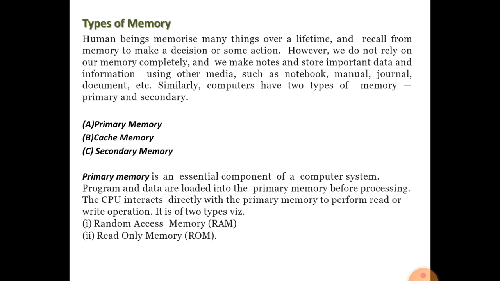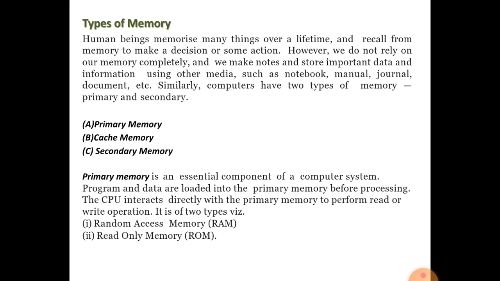Second is cache memory, and third is secondary memory. Secondary memory is known as external memory or auxiliary memory. If someone is saying auxiliary memory, then it means secondary memory. External memory should also be secondary memory. So secondary memory has three names: secondary memory, external memory, and auxiliary memory.